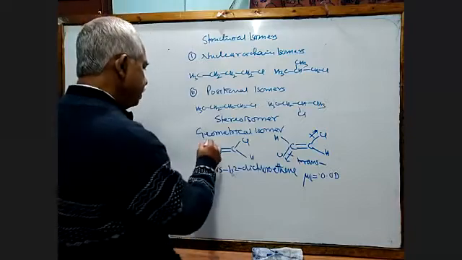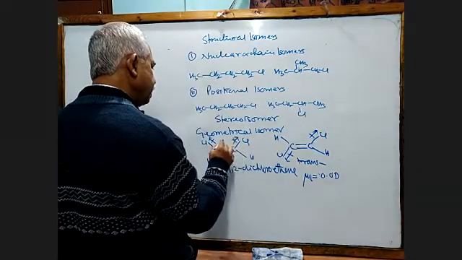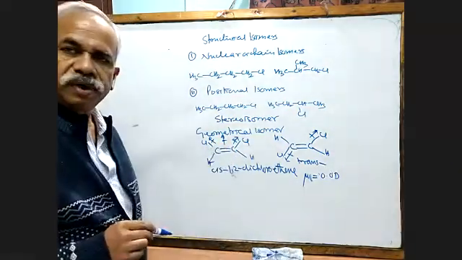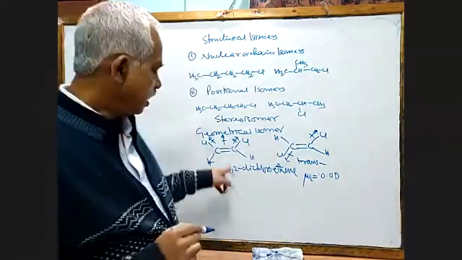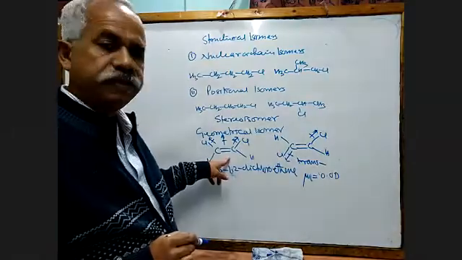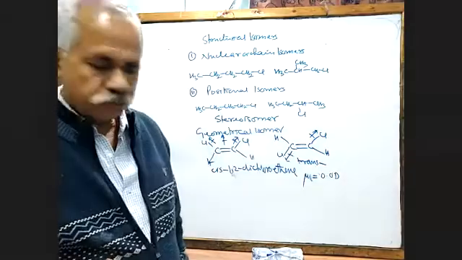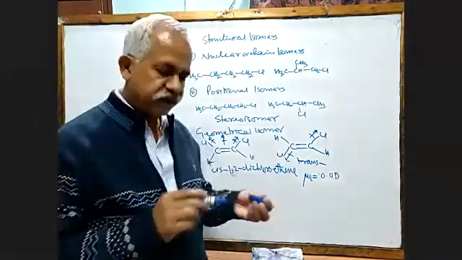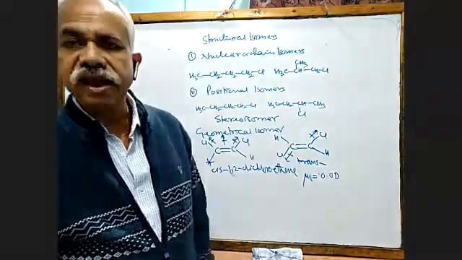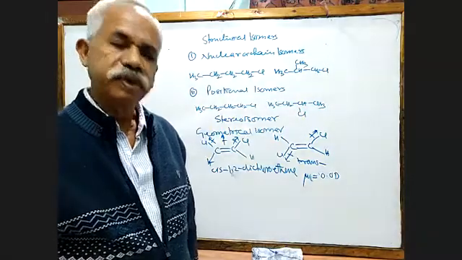In this case, both the bond moments are in the same direction, so the resultant bond moment will be this, and this compound will be highly polar. Please remember, this molecule will have a higher boiling point than this, because we know a polar molecule has higher intermolecular forces of attraction, and that will give a bigger boiling point.